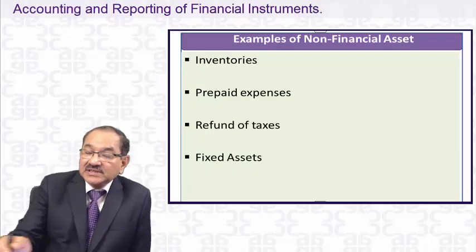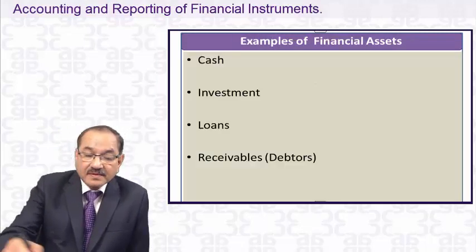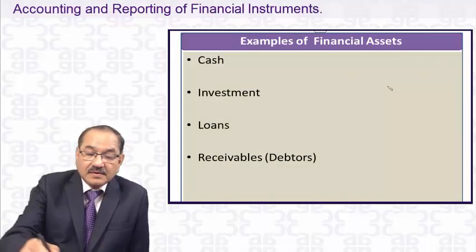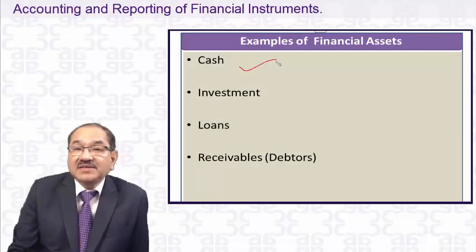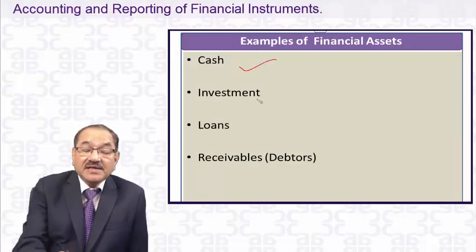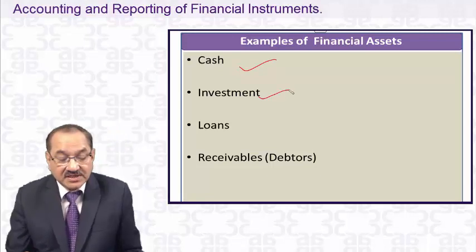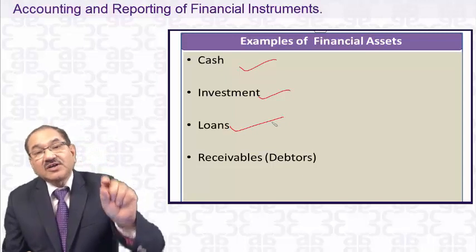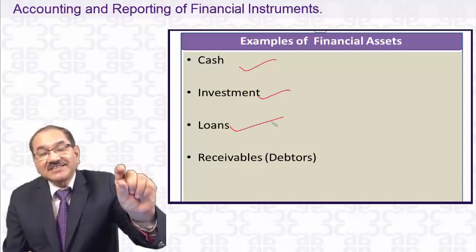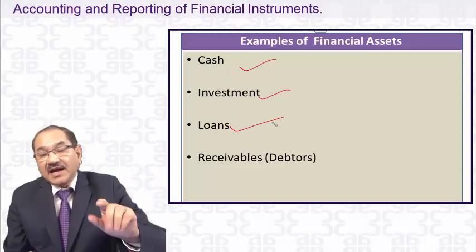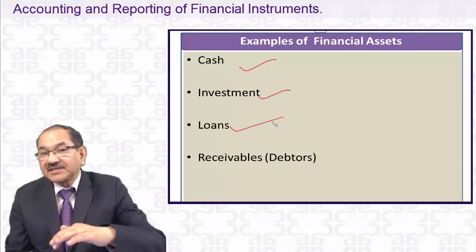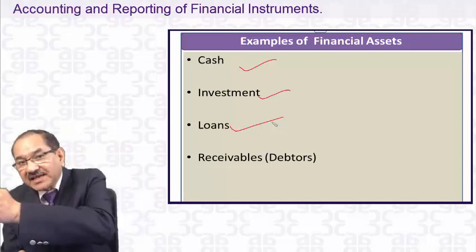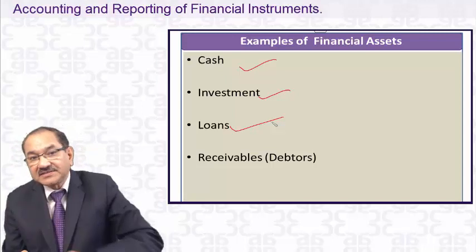Cash, as we have told, is a financial asset. Investment is a financial asset, that we have already discussed. Now the question about loans. It is not written there. It only says cash and investment. And the other thing will come under the definition: contractual right to receive cash or another financial asset.